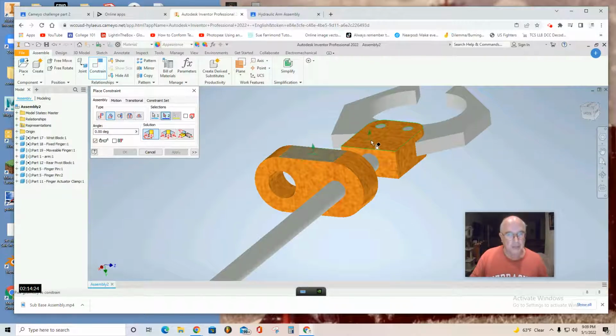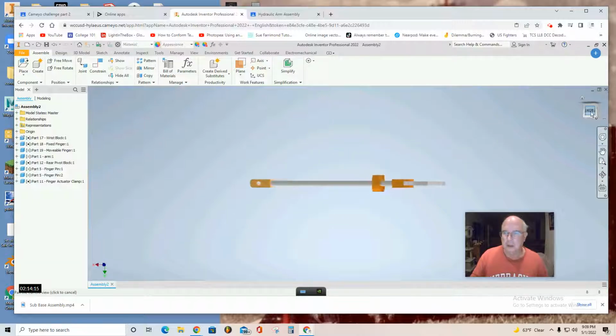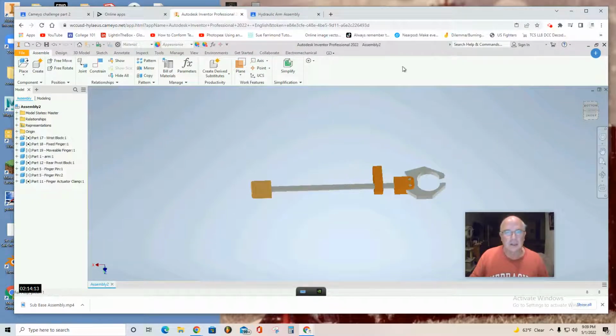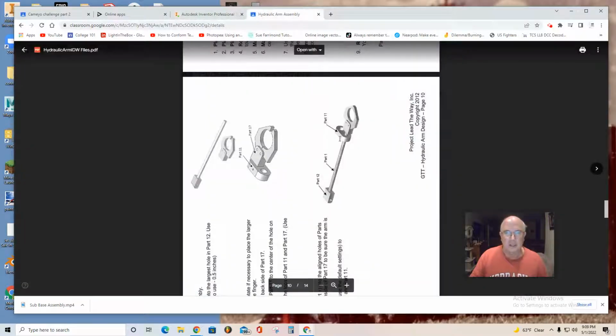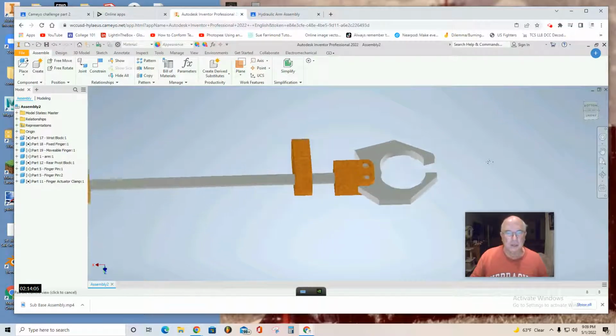The top of this has to be flush with the top of this, click, 0 degrees, apply, and there. If you look at it like this, it should look like this, which it does. So there you have the arm assembly.